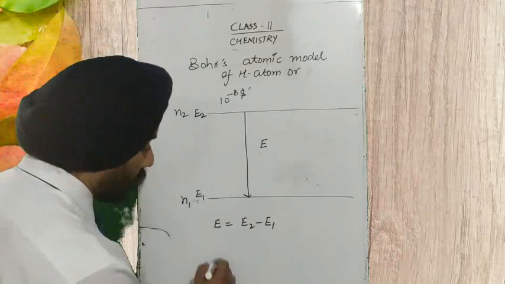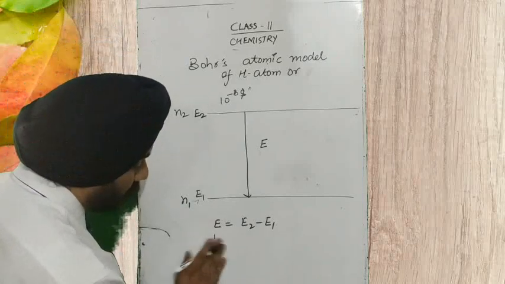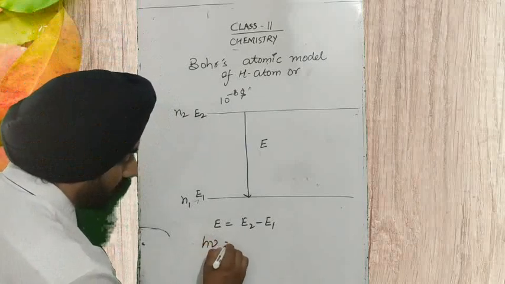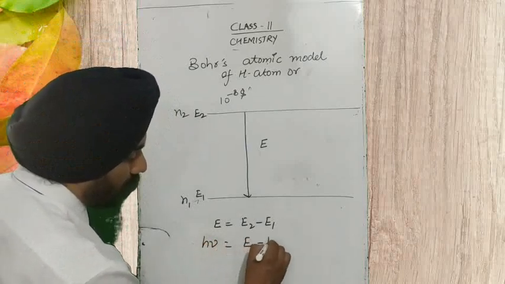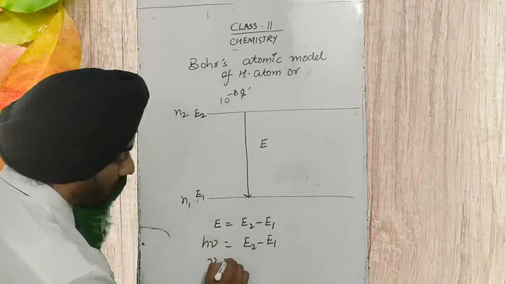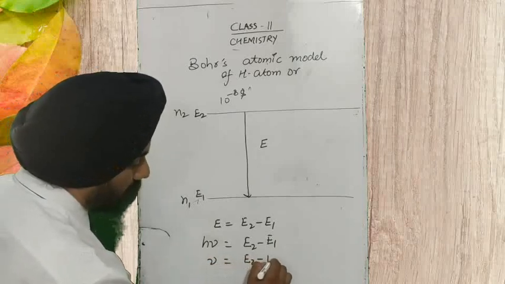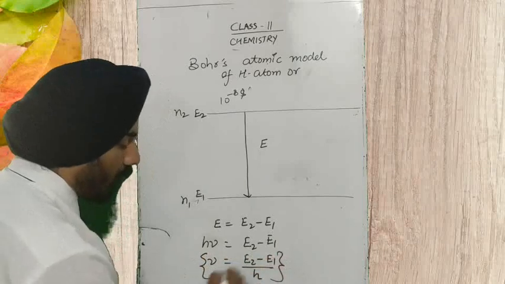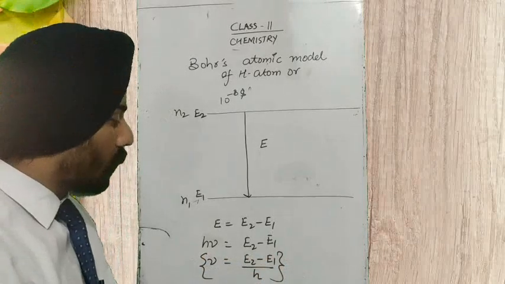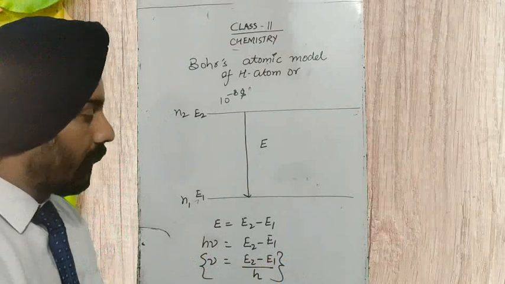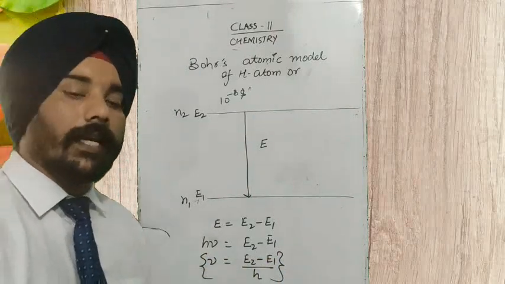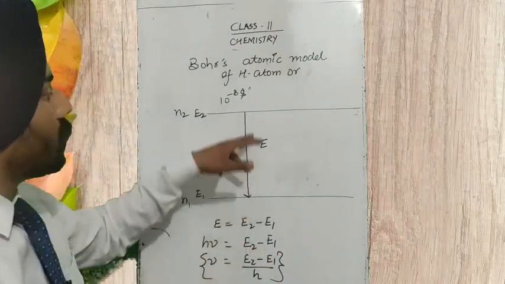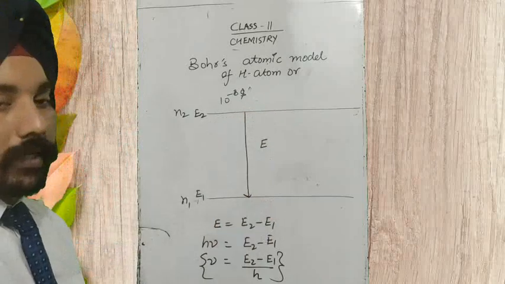According to the Planck quantum theory, the energy produced by one quantum is equal to h nu. So h nu will be equal to E2 minus E1. So nu will be equal to E2 minus E1 upon h. This is the frequency of the electromagnetic radiation produced by the electron while it is transiting from the E2 state to the E1 state.